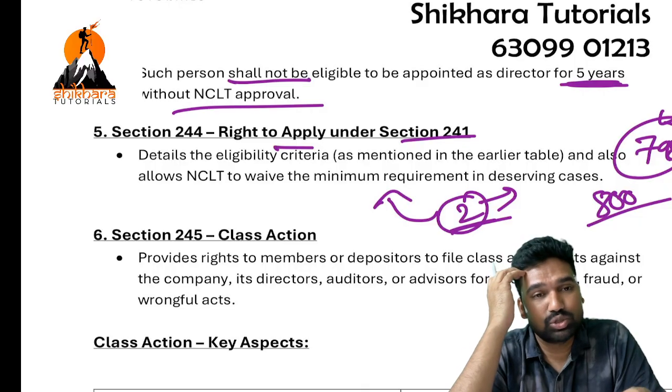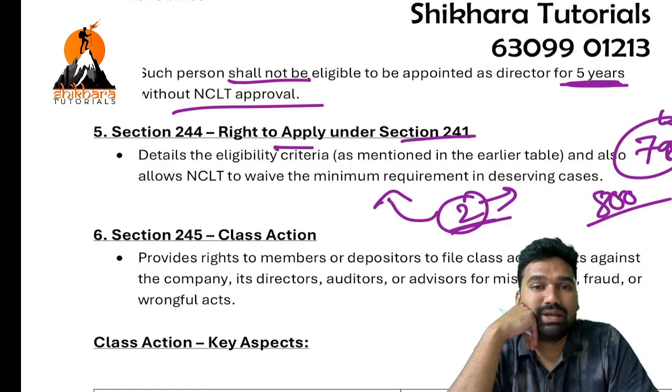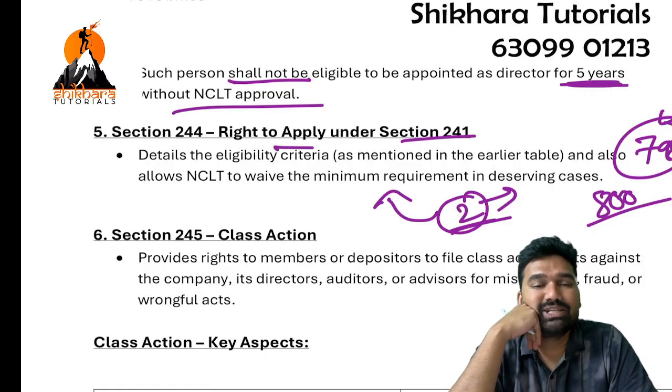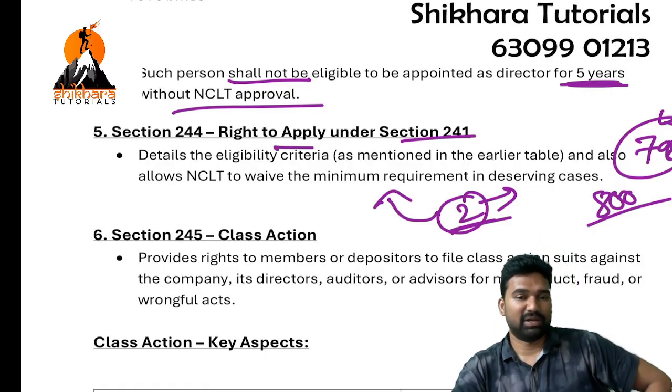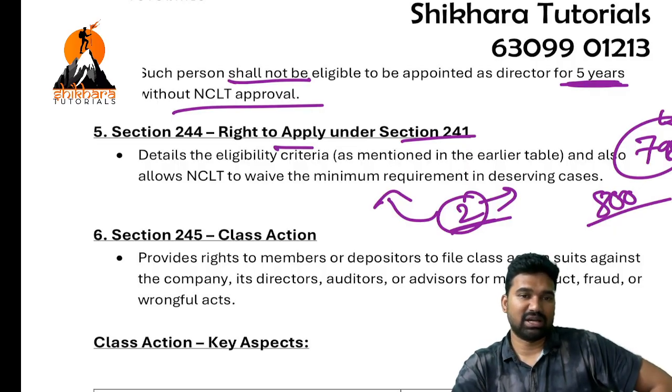So now these two members have solid evidence regarding the fraudulent activities of the company, but the rules are restricting these two persons from applying. Why? Because one tenth of the members should be there, right? If 100 members are there, who are coming with these two persons? Only two persons are there, but they have solid evidence, right?